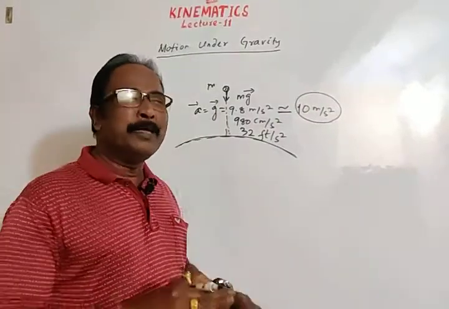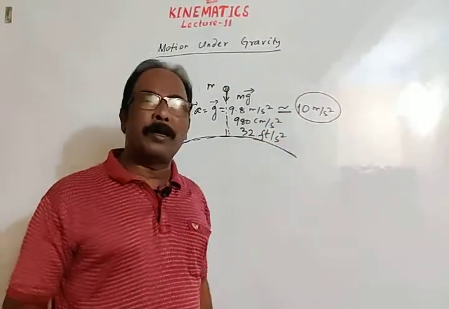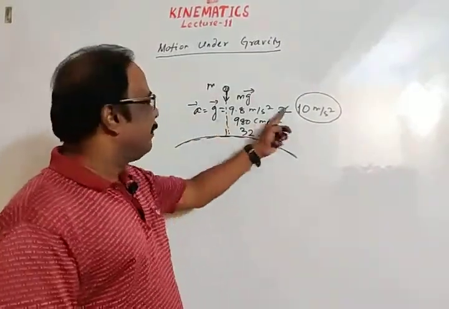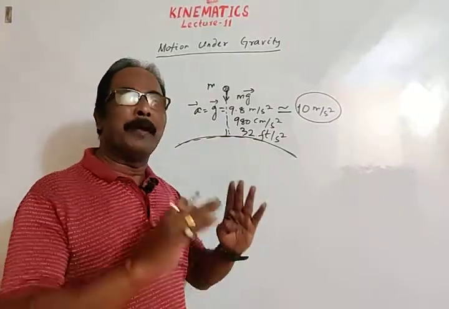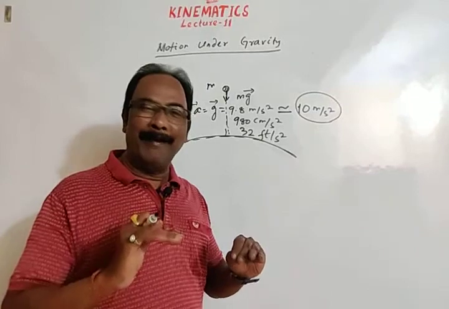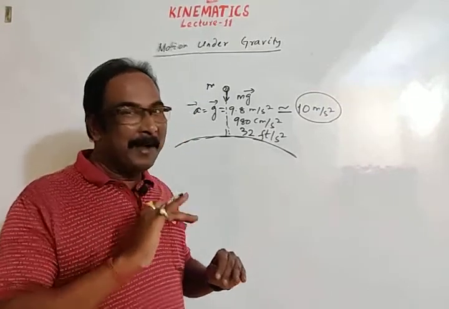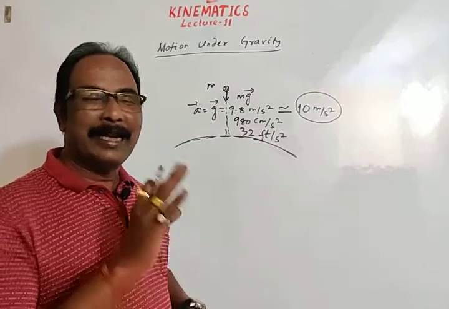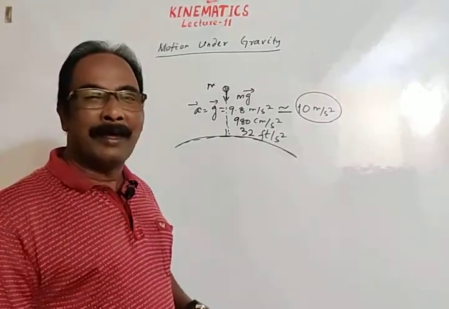You are using this usual value of acceleration due to gravity, but practically the standard value of acceleration due to gravity we can take at 45 degree latitude and at sea level. We will discuss it in the coming subject, gravitation.